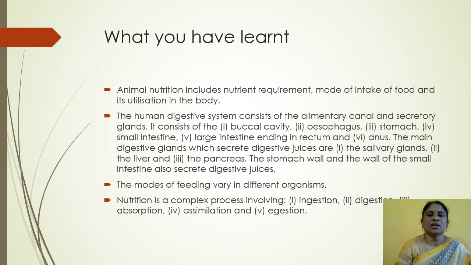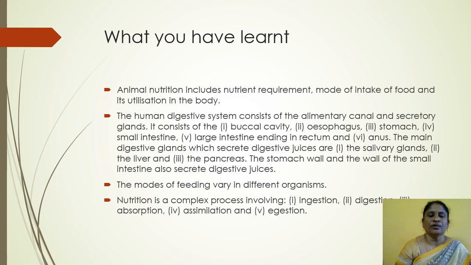The alimentary canal consists of the buccal cavity, esophagus, stomach, small intestine, large intestine, ending in rectum and anus. The main digestive glands which secrete digestive juices are the salivary glands, the liver, and the pancreas. The stomach wall and the wall of the small intestine also secrete digestive juices.